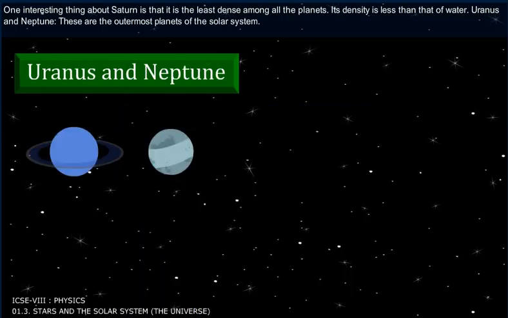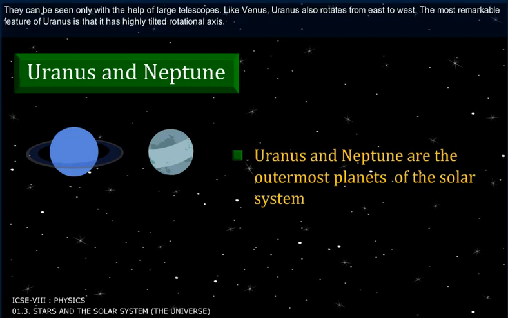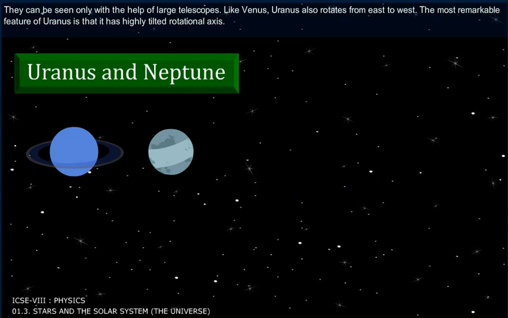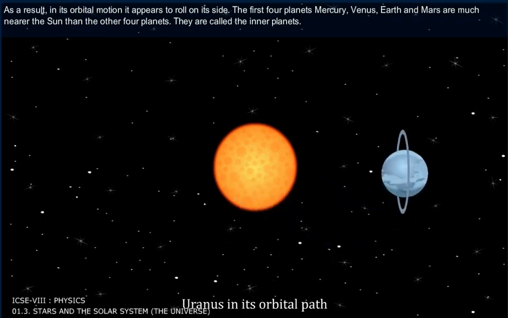Uranus and Neptune. These are the outermost planets of the solar system. They can be seen only with the help of large telescopes. Like Venus, Uranus also rotates from east to west. The most remarkable feature of Uranus is that it has a highly tilted rotational axis. As a result, in its orbital motion, it appears to roll on its side.